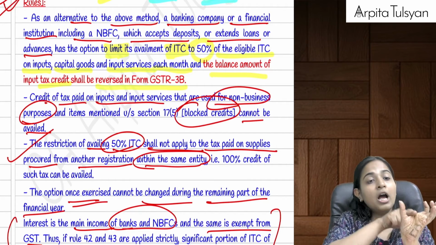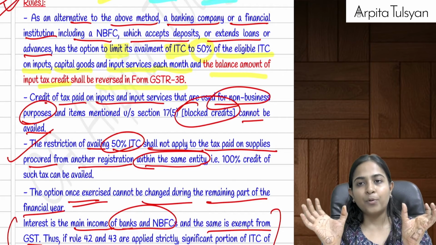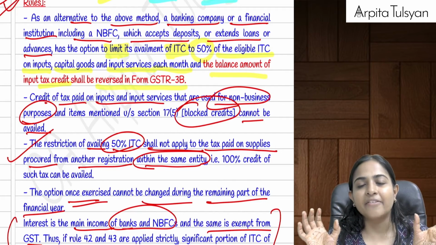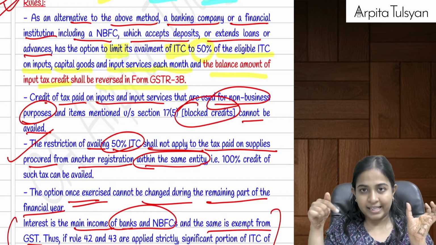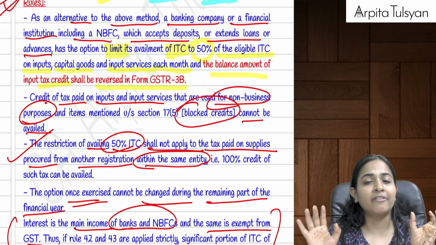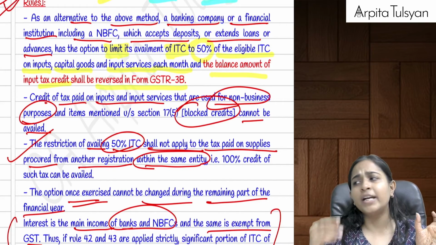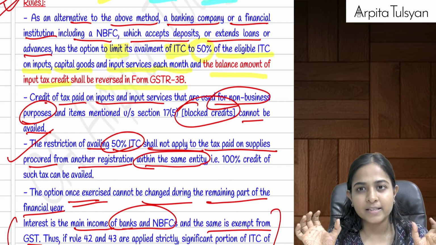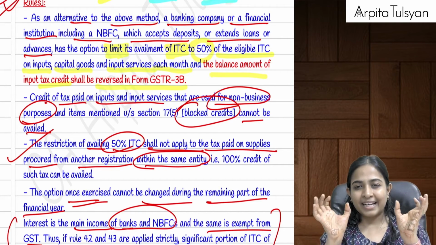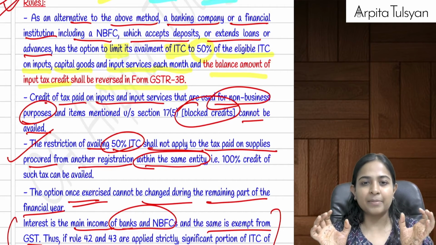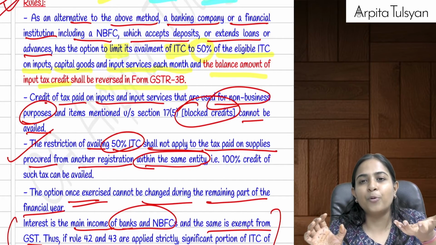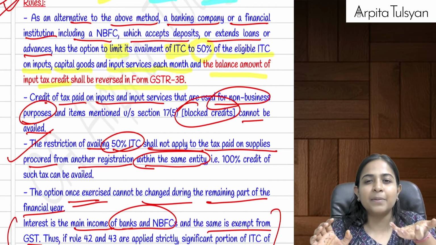Okay, that is 100%. Other inputs, 50% credit is available. Other inputs in this optional method, 50% credit is available, flat 50%. No need to do that E by F and all those things. So can I say the credit available to the banks in this system is 100% of the input credits from its distinct persons?